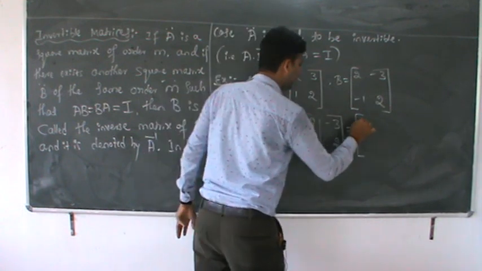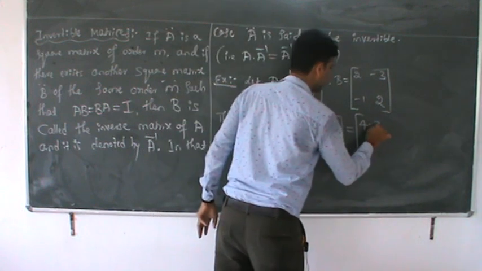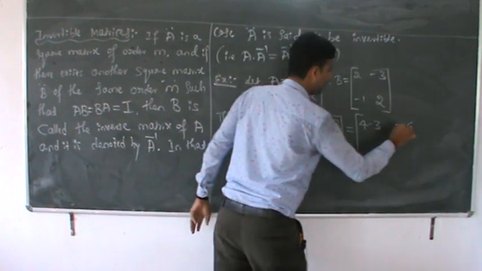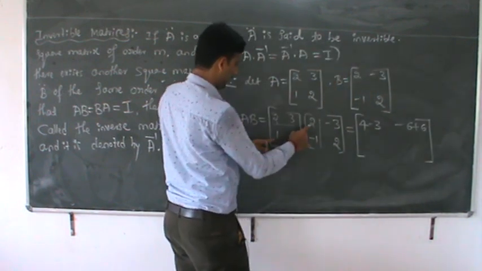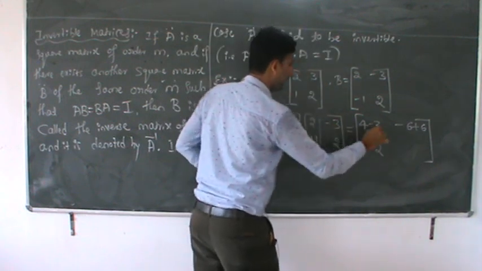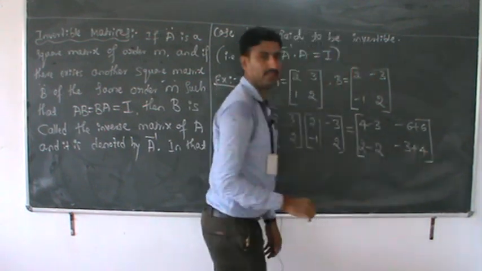This is nothing but multiplication. 2 into 2, that is 4. 3 into minus 1, that is minus 3. 2 into minus 3, that is minus 6. 3 into 2, that is plus 6. Multiplication, you are experts, correct? 2 into 1 is 2. 2 into minus 1 is minus 2. 3 into minus 1 is minus 3. After that, 2 into 2, that is 4. These are the resulting entries of the matrix.